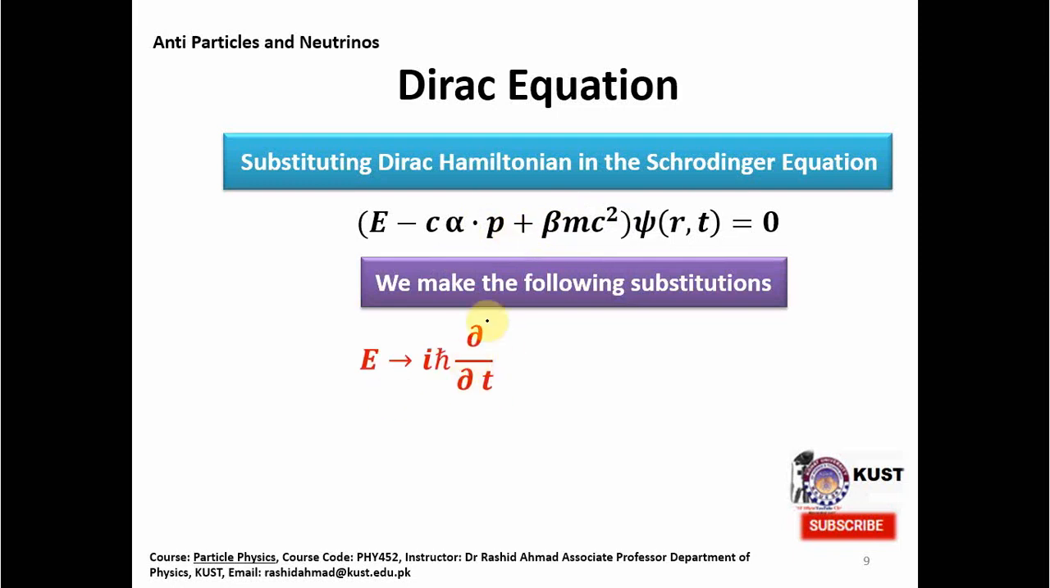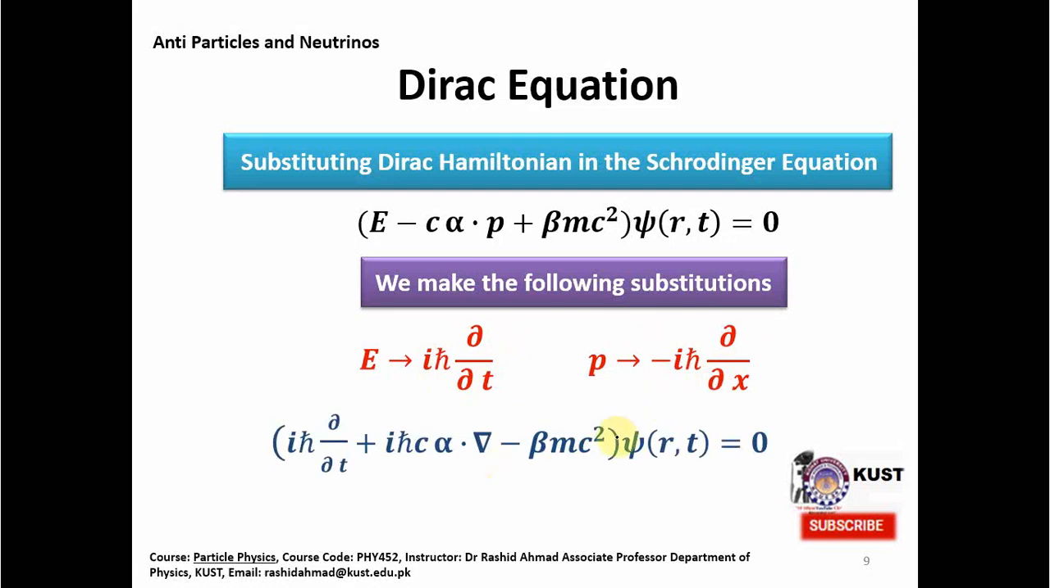for E is equal to i h bar ∂ψ/∂t and p is equal to minus i h bar ∂ψ/∂x, that is, replacing the observables with their corresponding derivatives, that is, energy with a derivative with respect to time and momentum with a derivative with respect to x. It is an energy operator and a momentum operator. So what happens is that we end up with this equation, something which is called the Dirac equation.